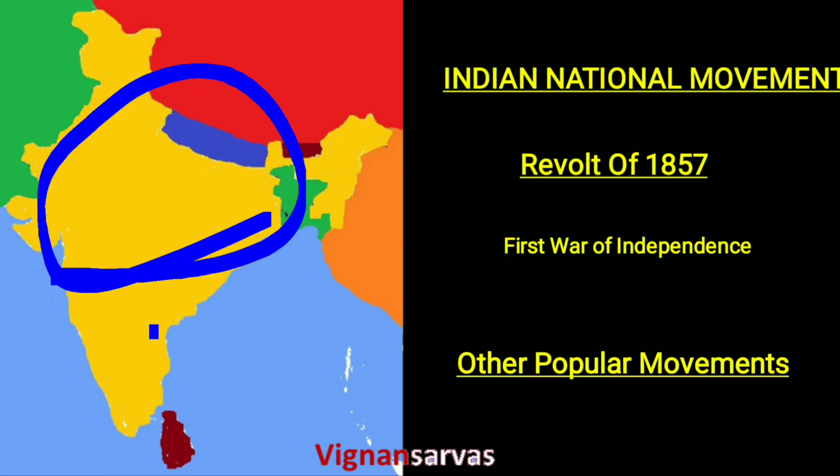The important reasons for the failure of the above revolts are: first, lack of coordination and unity; second, traitors among the rebels; third, the traditional war methods of the rebels; and fourth, inadequate support from the people, at the same time adequate support to the English from Britain. So overall, the 1857 revolt is the beginning of the Indian national movement.